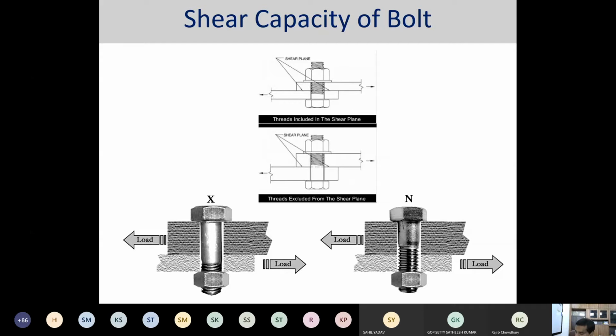Okay, fantastic. Thank you. So we have been over here for the shear capacity of the bolt. Just to tell you one brief thing, the main goal of whatever I'm going to tell and whatever is presented in this slide, which we have already discussed quite a lot, is essentially to identify the number of shear planes and whether the shear planes are to be considered at the threaded portion or at the shank portion. Depending on that, your area would be.